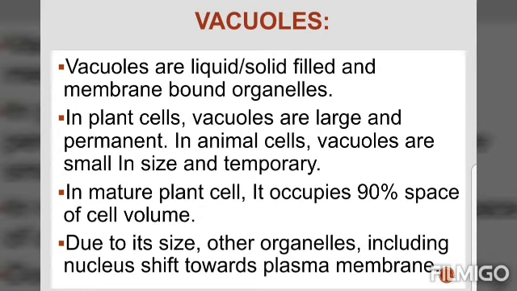Vacuoles are storage sacs for solid or liquid contents. Vacuoles are small in animal cells, while plant cells have very large vacuoles. The vacuole of some plant cells may occupy 90% of the cell volume.